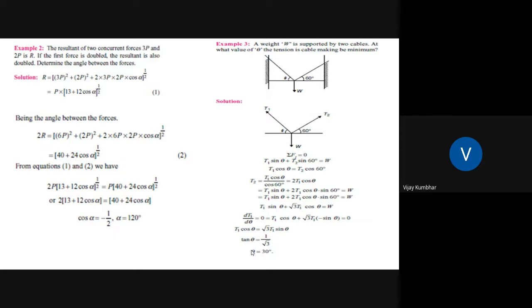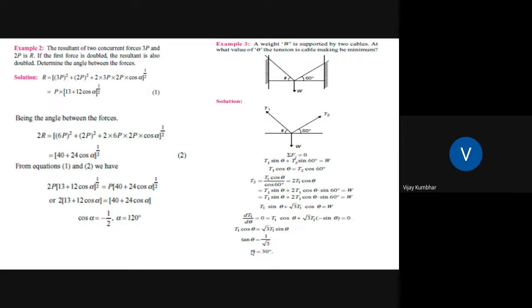So you have to use the law of parallelogram of forces in this particular problem. By applying this law, you can write capital R is equal to under square root, 3P square plus 2P square plus 2 into 3P into 2P cos alpha, and after simplification it will be P into square root of 13 plus 12 cos alpha.